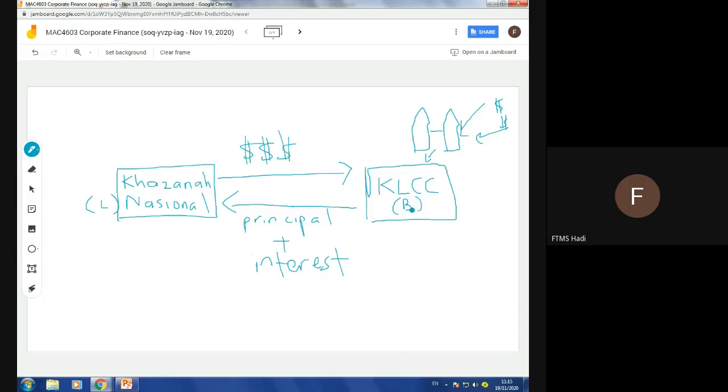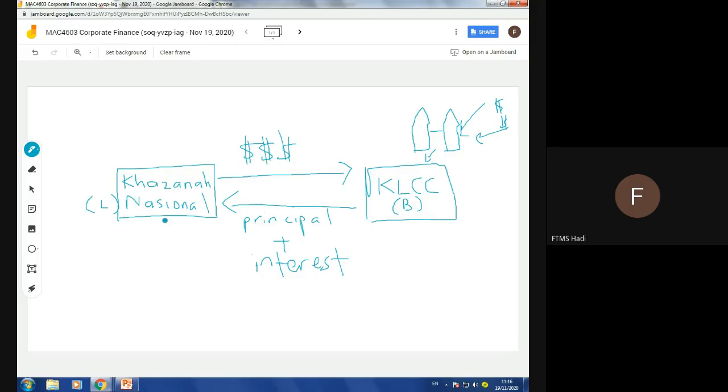In this case, KLCC or Petronas will pay interest and Khazanah Nasional will receive interest. From a corporate finance perspective, one will be a winner and one will be a loser. The loser here is KLCC, even though they receive some money, because they have to pay interest.